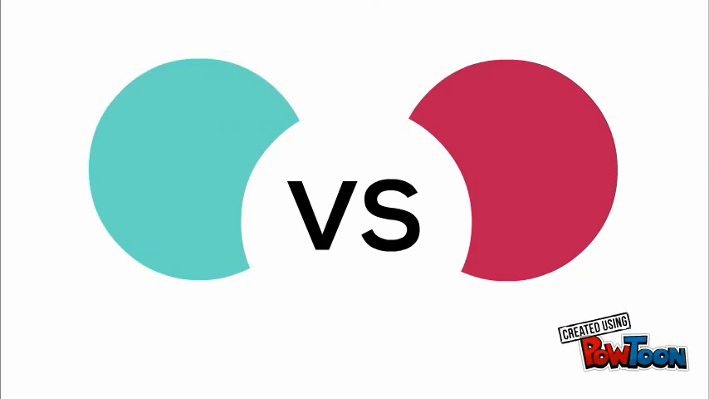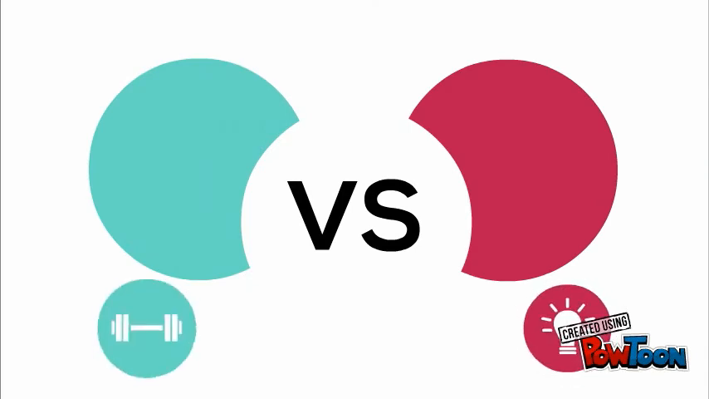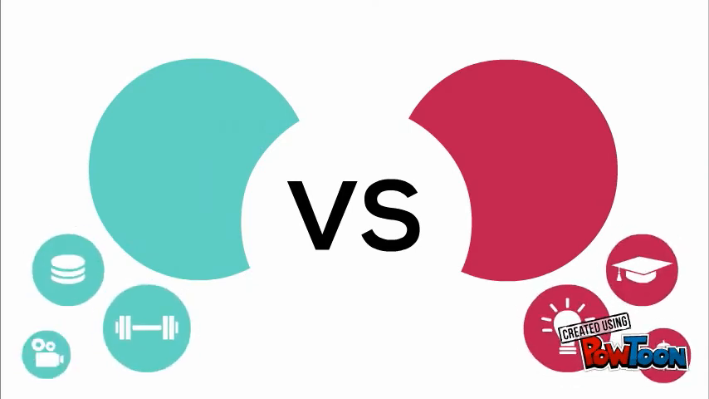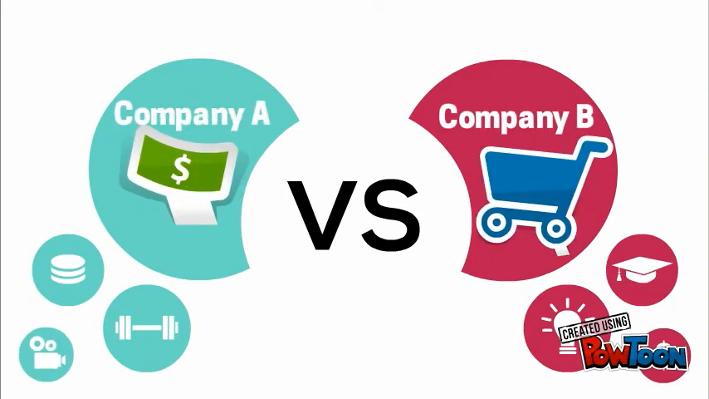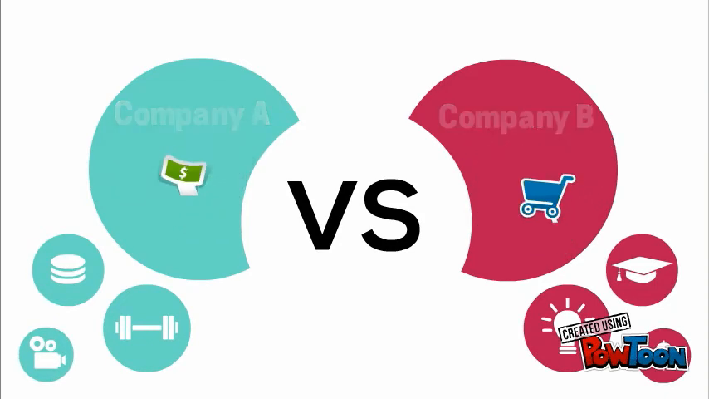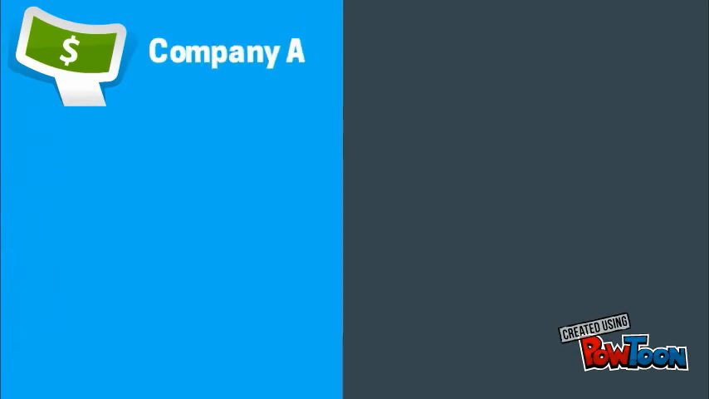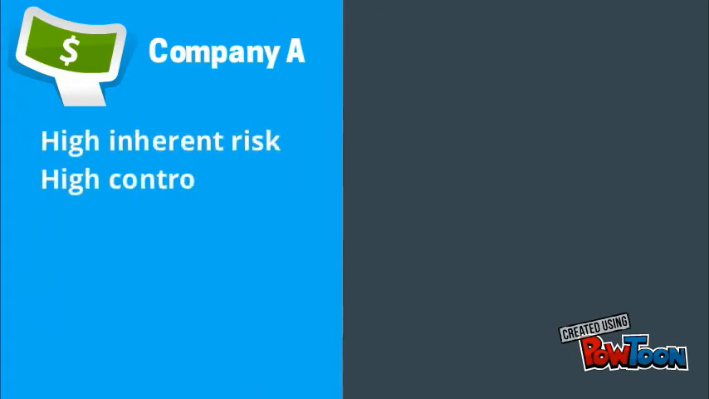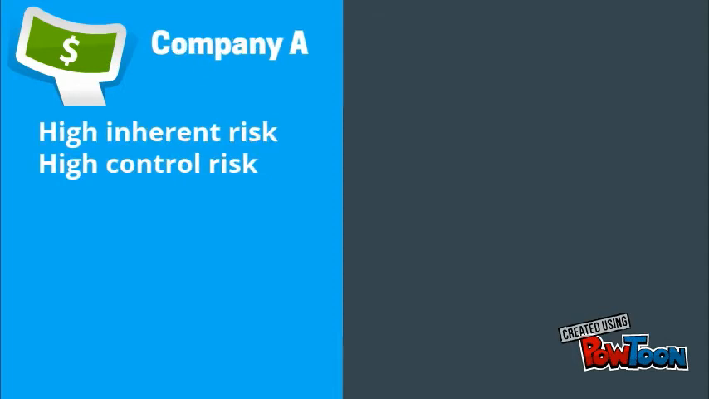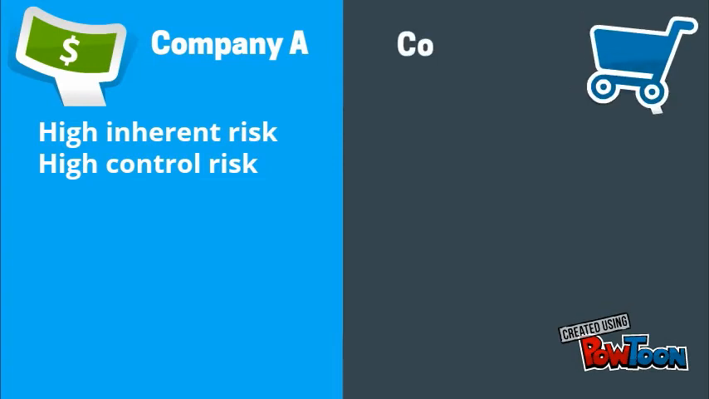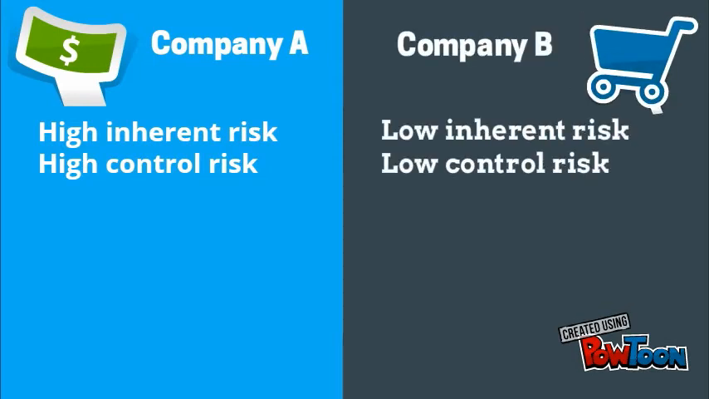Now, to provide a better understanding of audit risk model, we will use an example of two companies, Company A and Company B, which have different levels of inherent and control risk. Let's talk about Company A first. Company A has high inherent risk and control risk, which will increase the level of potential misstatement in the financial reports of this company. On the other hand, Company B has low inherent risk and control risk, which decreases the risk of material misstatement in the company's financial reports.